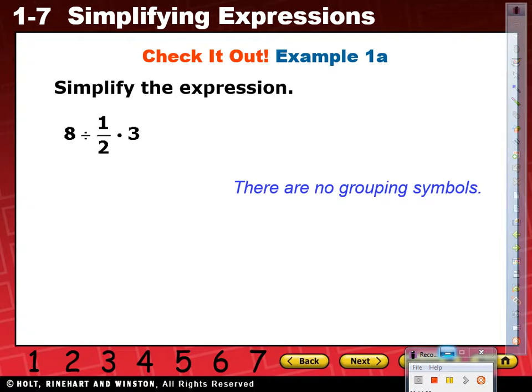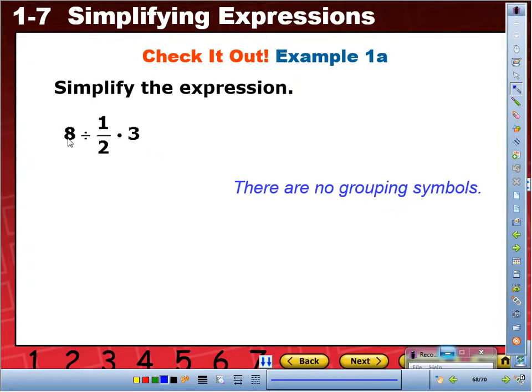Okay, here, I got it. All right. So, let's see. First, multiplication and division. Yes, right here I'm going to focus on this one.